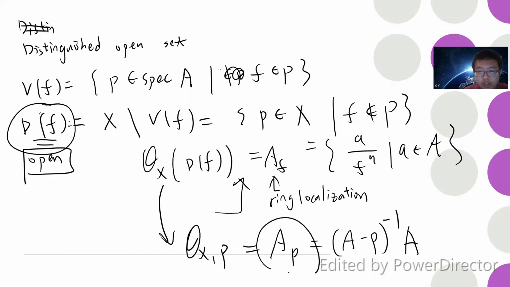I will also provide a video that shows this A_P is actually a local ring, so you can check out my other videos. Local ring means that there is only one maximal ideal.